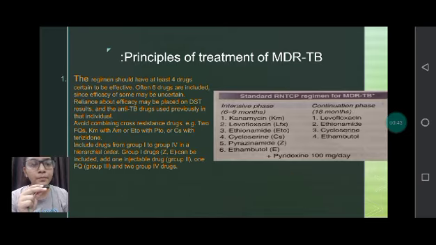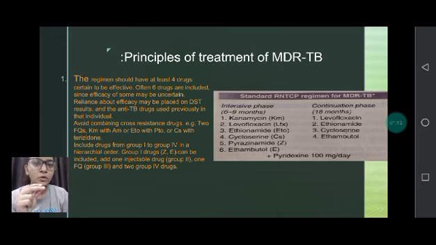Now, principles of the treatment of MDR TB. First of all, a minimum of 6 drugs should be included. Out of these 6 drugs, 4 should be certainly very effective, and any other 2 drugs can be given as side drugs. One of the most important things to consider is that there should be no cross resistance between the drugs. For example, if you give 2 fluoroquinolones, kanamycins, or any 2 drugs considered under the same group,